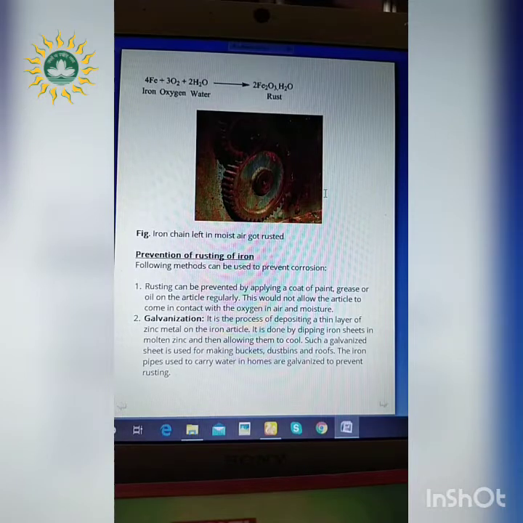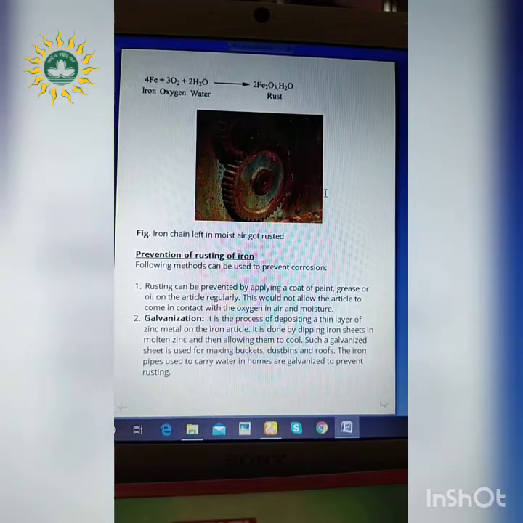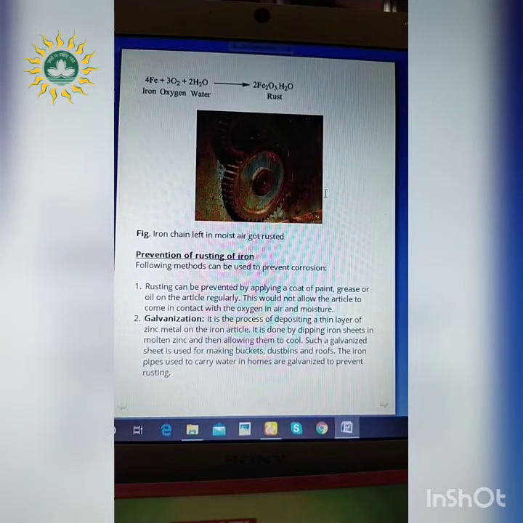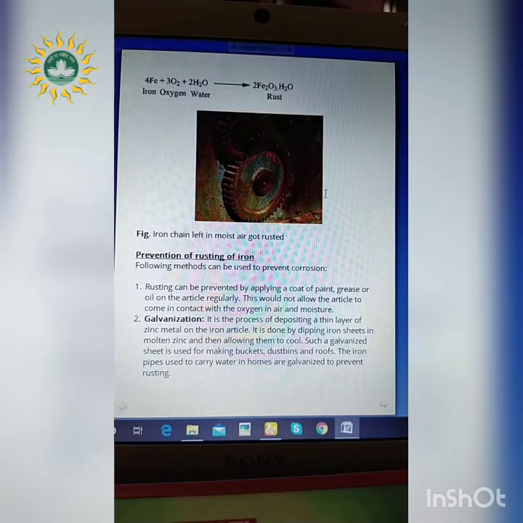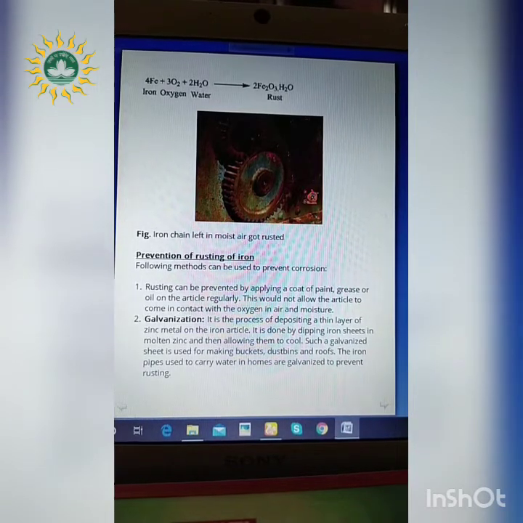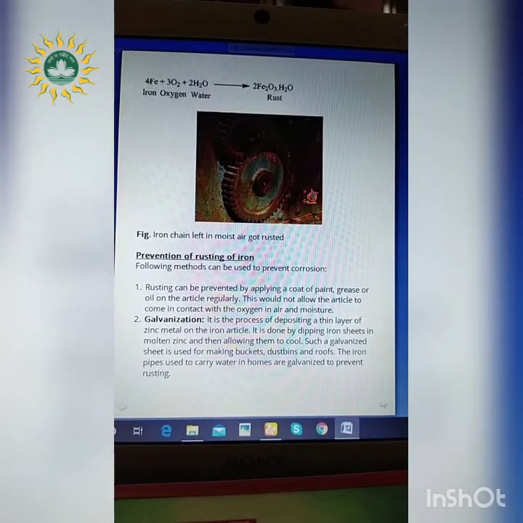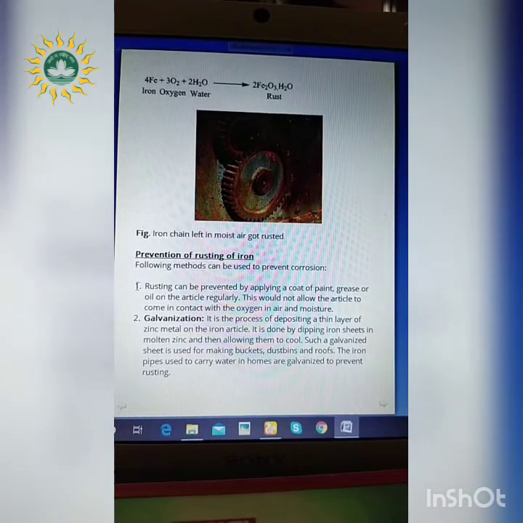So wherever this rusting of iron is seen, it cannot be reverted back to the original polished iron articles or the silver articles which were present. As a result, we need to prevent this process of rusting. Now the question is how? We will see that. So what are the methods for prevention of rusting of iron?